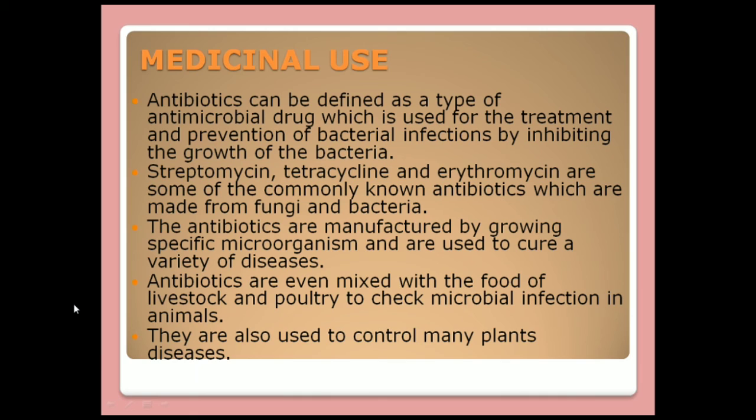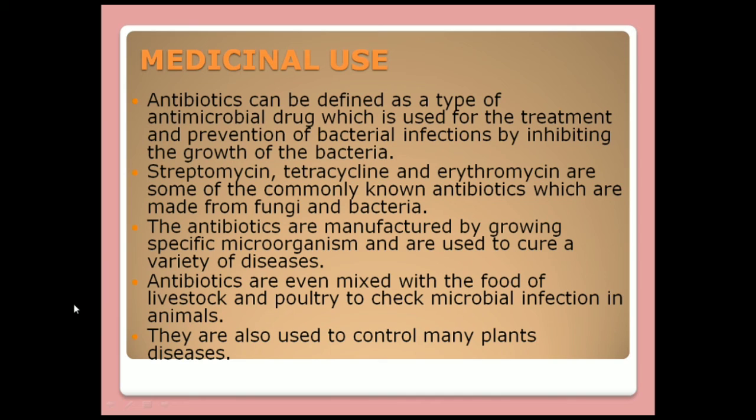To check the microbial infection in the animal. This way antibiotics are used, and they are also used on different plants for preventing different diseases. So this is how microorganisms have been used as medicine.